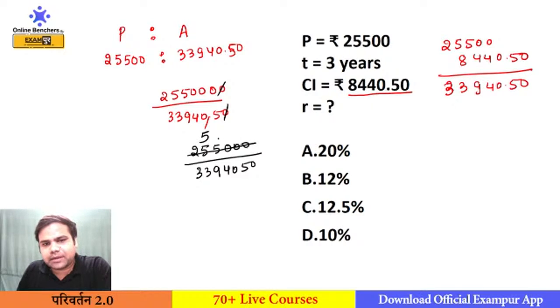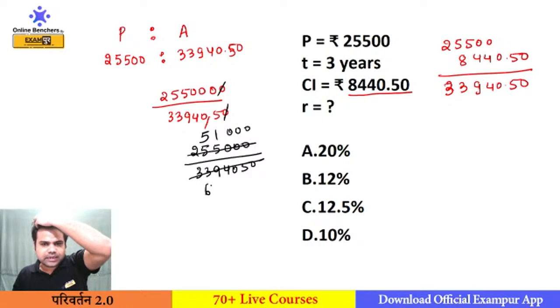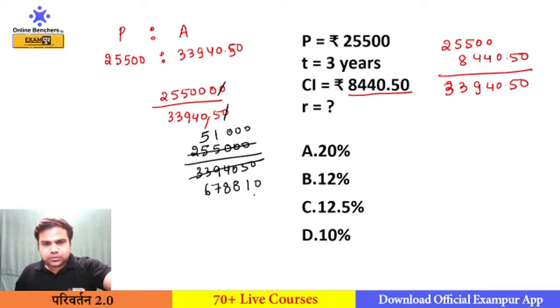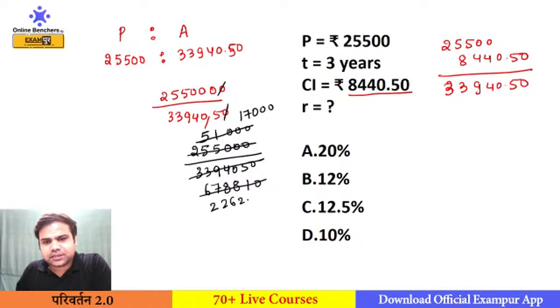5 5s are 25, 5 1s are 5, 0 0 0. 5 6s are 30, carry will be 3. 5 7s are 35, carry will be 4. 5 8s are 40, 5 1s are 5, 0. Right. Again I will cancel out this by 3. 17,000. 3 6s are 18, 3 7s are 21, 0.